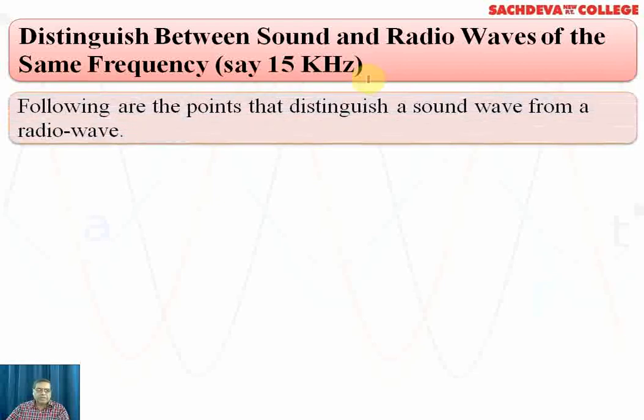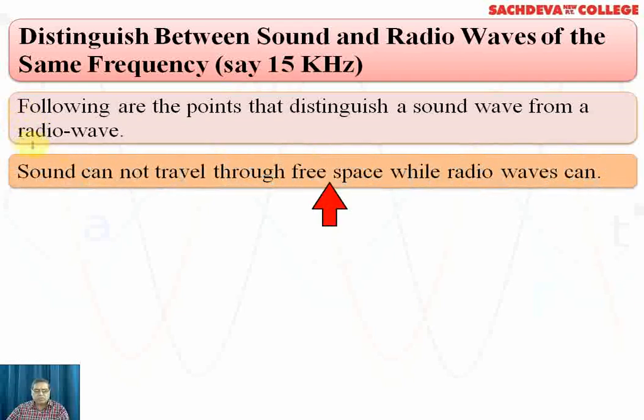So, sound waves require a material medium for the propagation. There are certain points by which we can distinguish the sound wave from the radio wave. Sound waves cannot travel through free space while radio waves can. Radio waves require no material medium for propagation, whereas sound waves require a material medium.